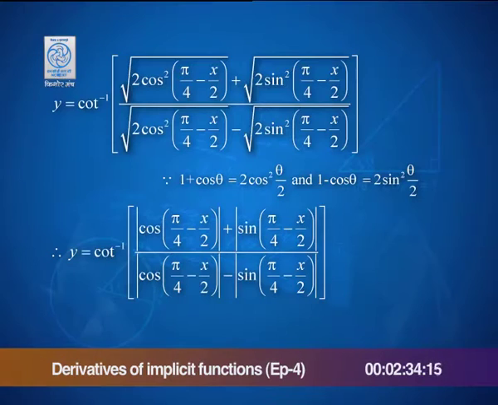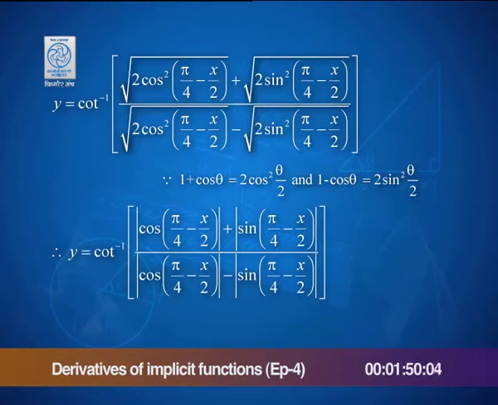So, what do we know about cos of (pi by 4 minus x by 2) and sin of (pi by 4 minus x by 2)? Are they positive or negative quantities? Remember, there was a condition on x. x is strictly between 0 and pi by 2. So, x by 2 is strictly between 0 and pi by 4. Do you think then we can say that cos and sin of (pi by 4 minus x by 2) are both positive quantities, and therefore, y simplifies to cot inverse of (cos of (pi by 4 minus x by 2) plus sin of (pi by 4 minus x by 2)) divided by (cos of (pi by 4 minus x by 2) minus sin of (pi by 4 minus x by 2)).